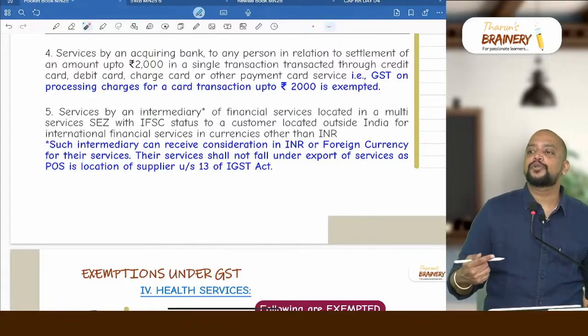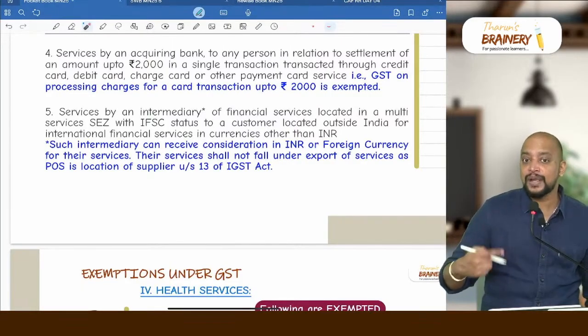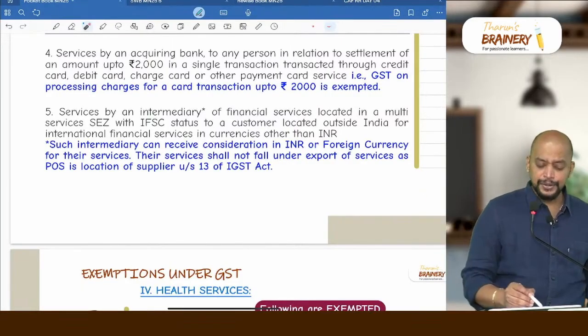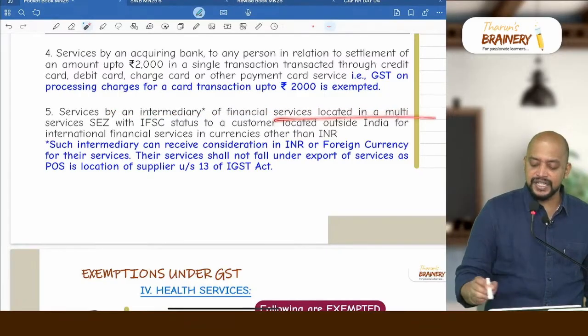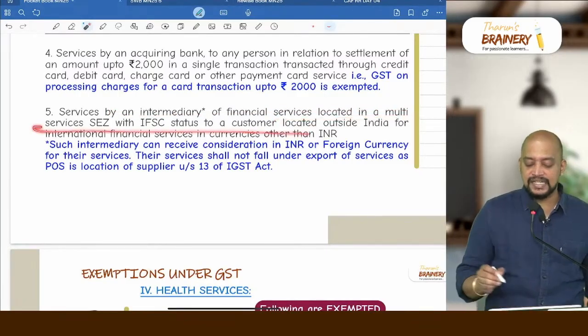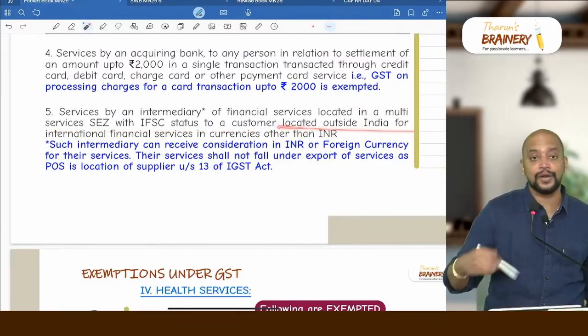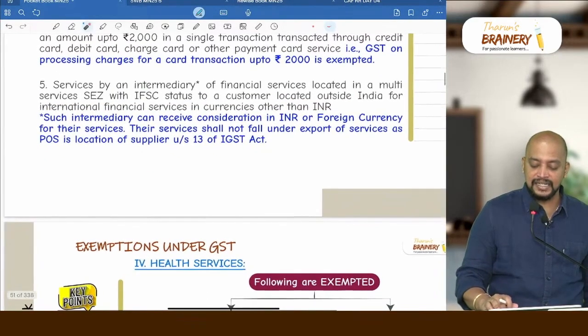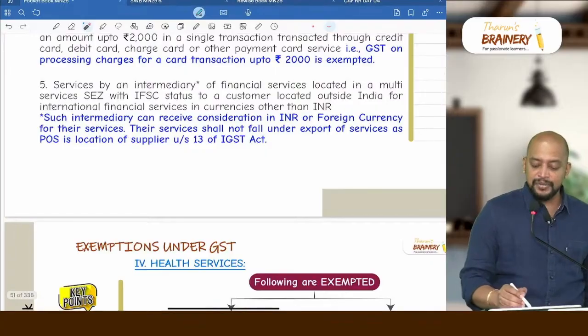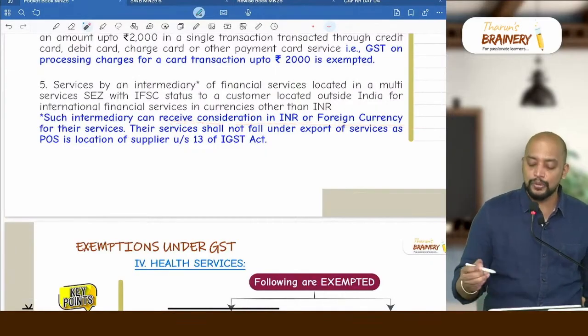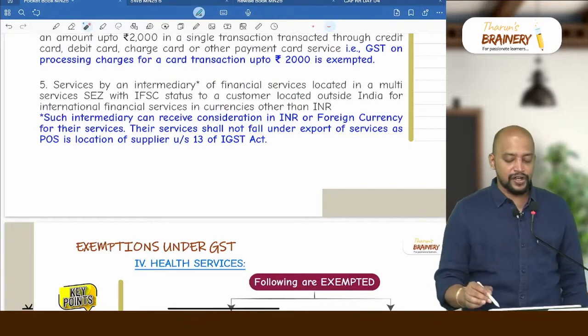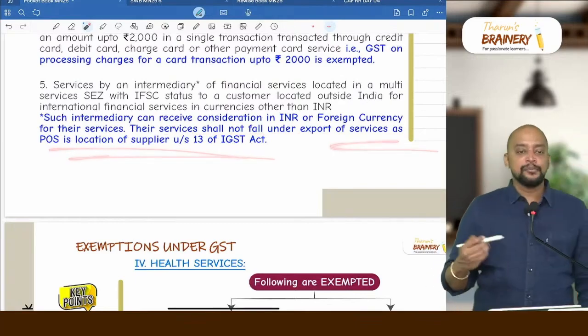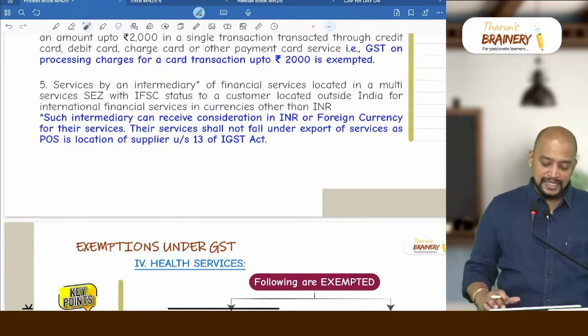In order to become export of service, the place of supply should be outside India. So, service by an intermediary of financial service located in a multi-service SEZ with IFSC status to a customer located outside India, for international financial service in currencies other than Indian rupees. Such an intermediary can receive consideration either in Indian rupees or in foreign currency for their services, and their services will not fall under export of service. Why? Because the place of supply will be the location of supplier.